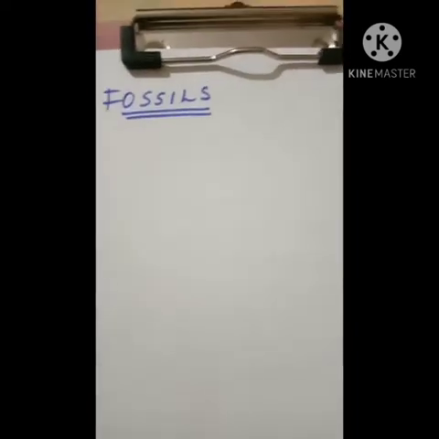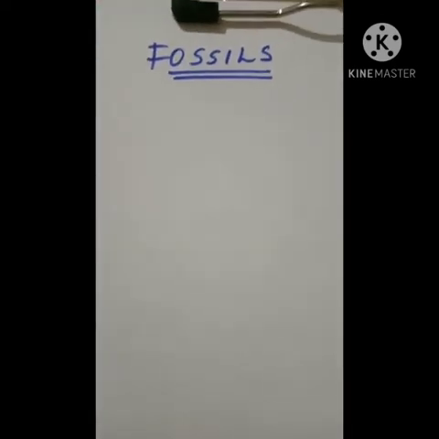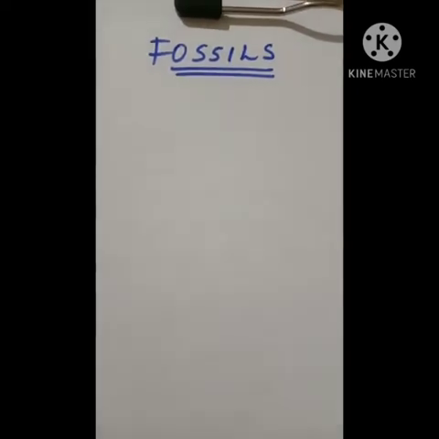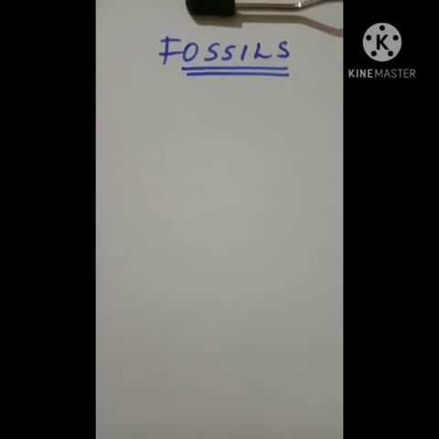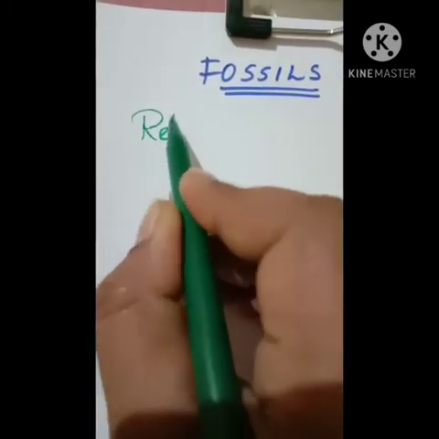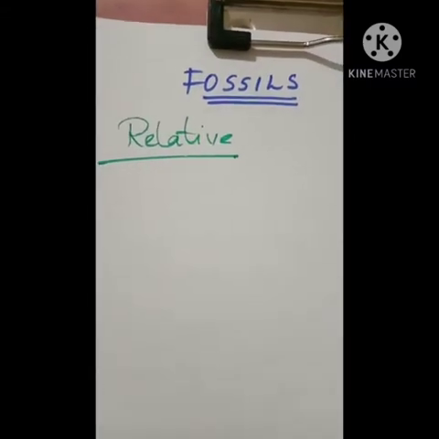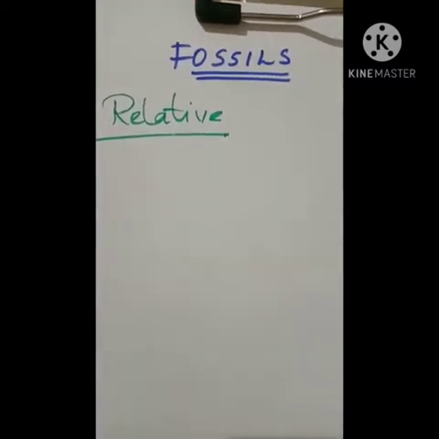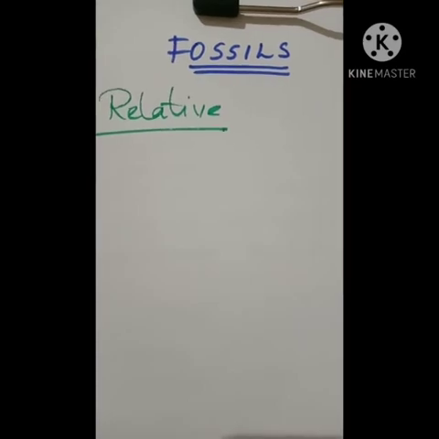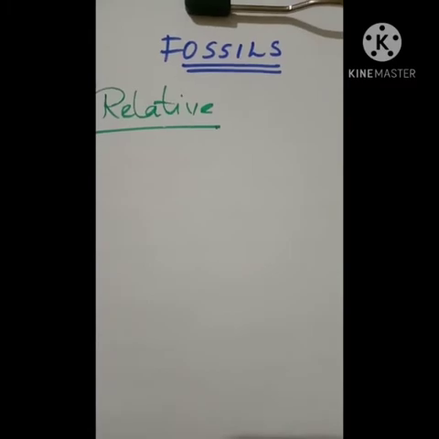So how do we know how old the fossils are? We can study fossils and find out which organism it is, but how can we check the age of fossils? There are two components to this estimation. One is relative. What do you mean by relative? If we dig into the earth and start finding fossils, it is reasonable to suppose that the fossils found closer to the surface are more recent than the fossils we find in deeper layers.